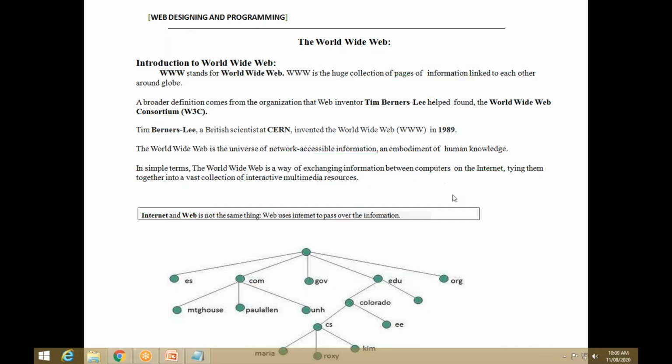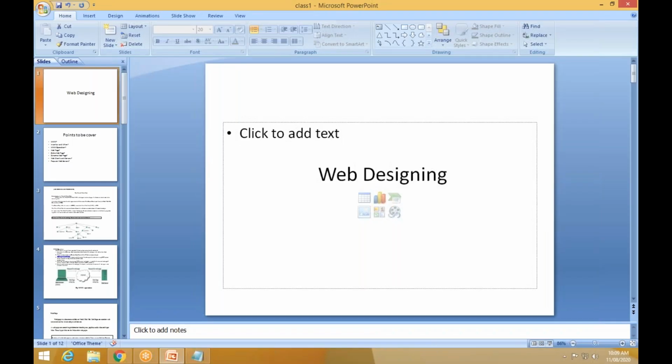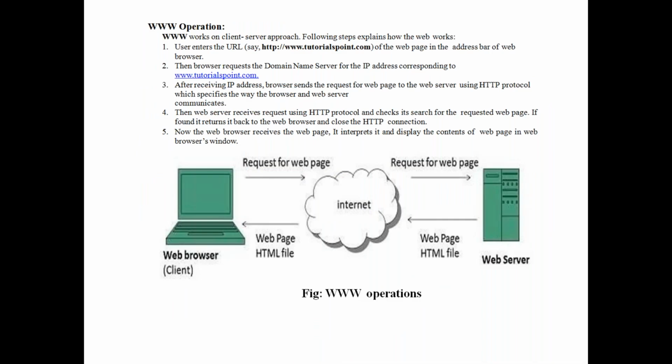The next one is how the World Wide Web operation works. If you want to work on the World Wide Web, what steps do we need to follow? See here, there is one diagram of World Wide Web operation.